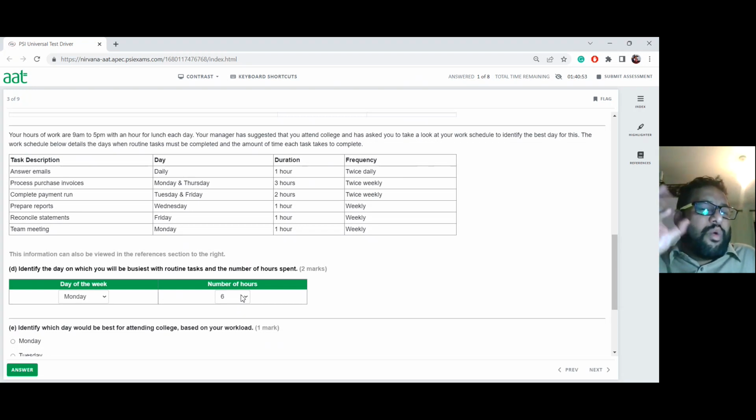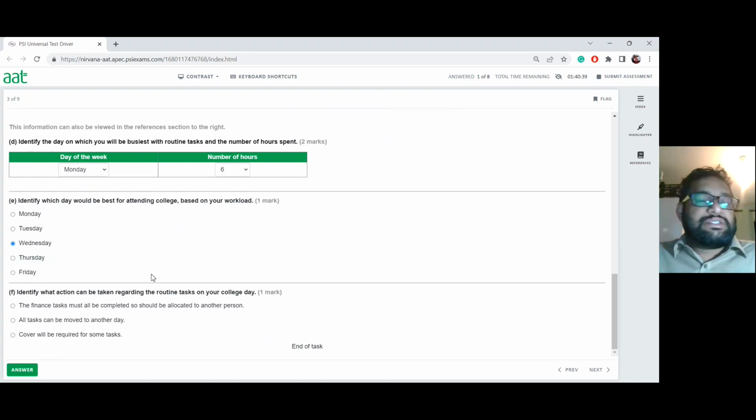I don't think that's a very efficient way of allocating work for you. 6 hours is understandable, and gives you 1 hour of downtime. You'll be able to do this and that when it's required. So 5 hours is going to be too little. Imagine that is the busiest day, and every other day you're working very little. So basically, you've got not much work there. So that is the option there.